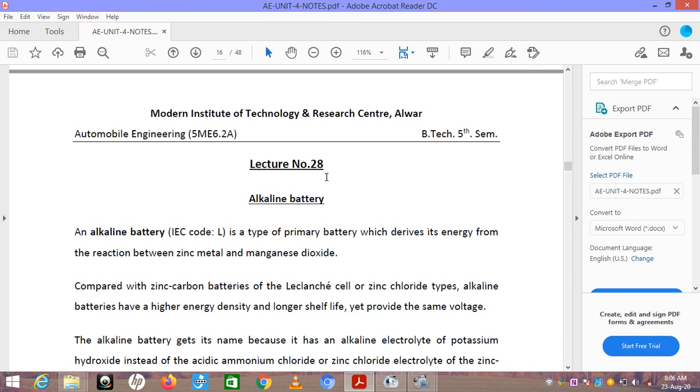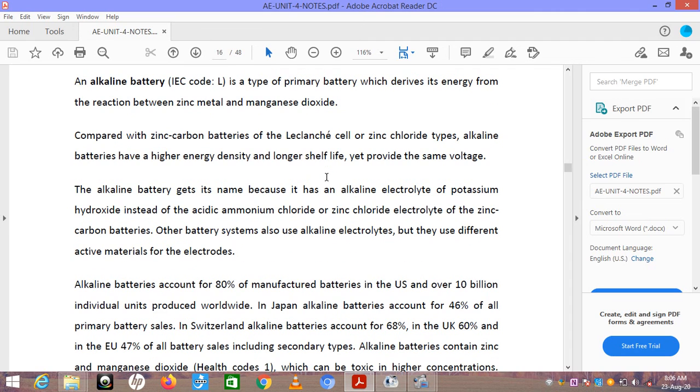Compared with zinc-carbon batteries of the Leclanché cell or zinc chloride types, alkaline batteries have a higher energy density and longer shelf life, yet provide the same voltage. Alkaline batteries get their name because they have an alkaline electrolyte of potassium hydroxide instead of the acidic ammonium chloride or zinc chloride electrolyte of the zinc-carbon batteries. Other battery systems also use alkaline electrolytes, but they use different active materials for the electrodes.